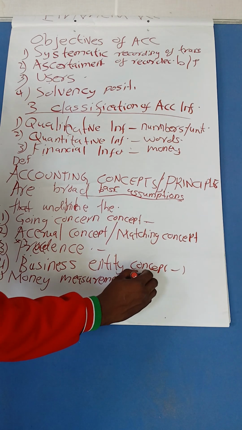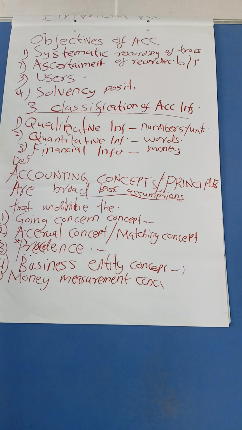Money measurement concept. This one says that we are going to account only, underline the word only, on things that are of monetary value, or to which we can attach money. Let me give an example.